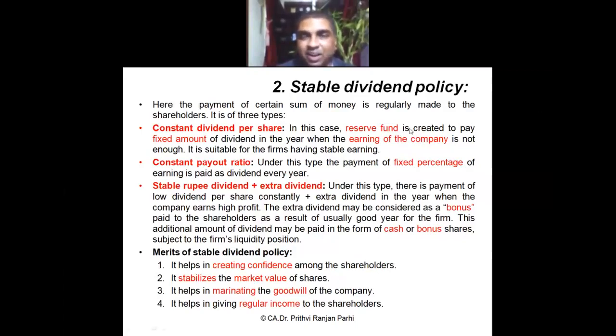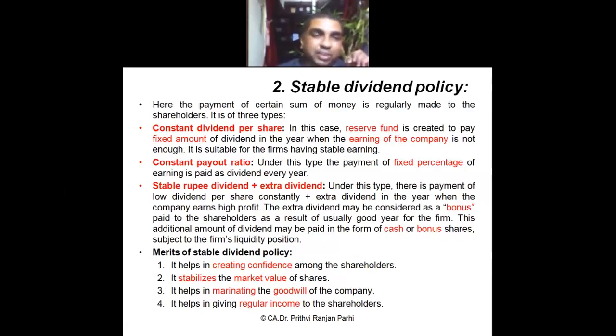In this case, how does it happen? A reserve fund is created. The company's profit will vary year to year, is it not? But the same amount will be paid, even if profit is less, and if profit is more, the same amount will be paid. How does the company manage this? The company creates a reserve fund, and out of this fund, dividend amounts are paid, a fixed amount every year. Even when the earning of the company is not enough, money can be paid out of this. So a constant amount, a fixed amount. Therefore, it is called stable dividend policy.